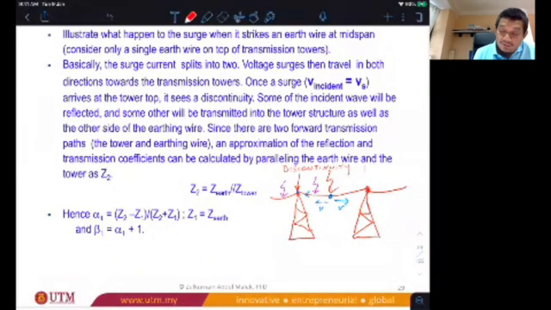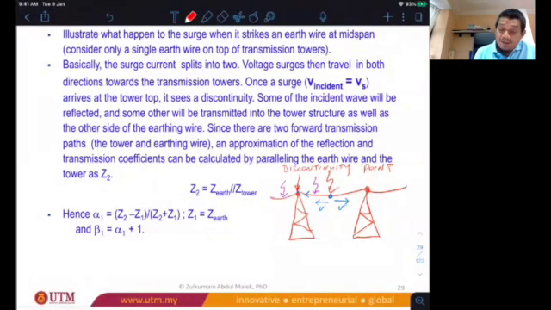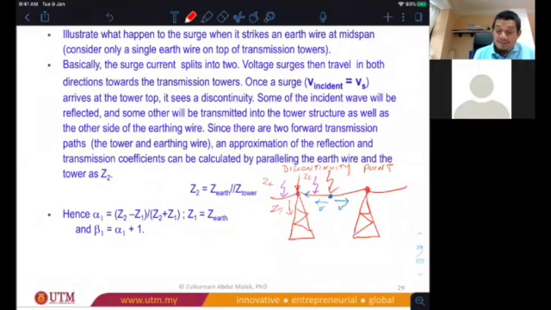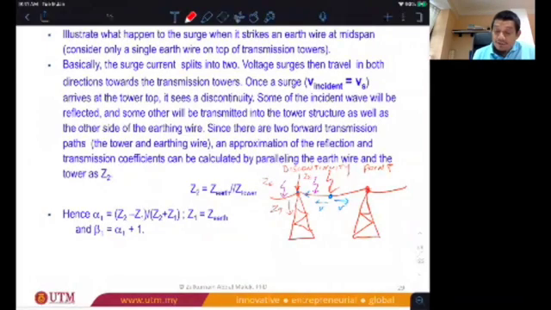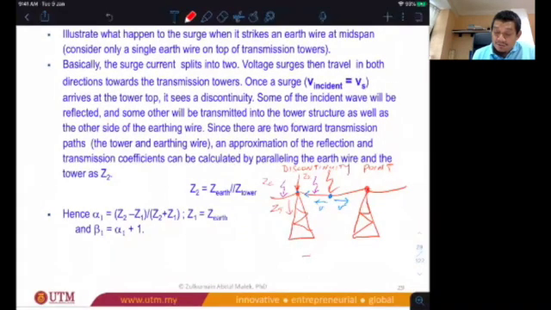Discontinuity point. We have 3 things. There is the transmission line that is traveling, Z earth. There is another transmission line connected after this discontinuity line, which is also Z earth. And there is also another transmission line, if you like, the tower itself. So there are 3 things connected at that discontinuity point. I repeat again, if you have an earth line struck by lightning, the model is like this.